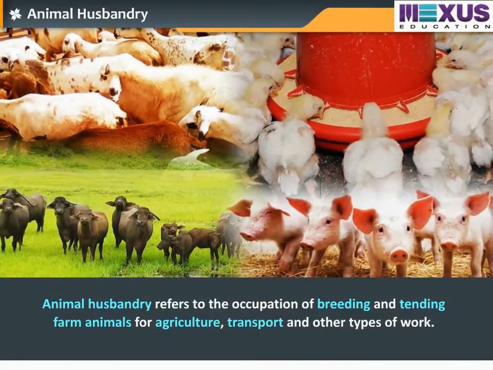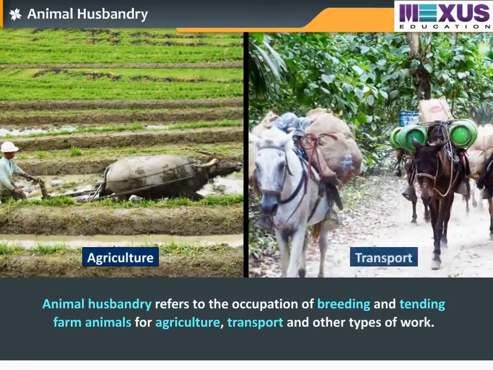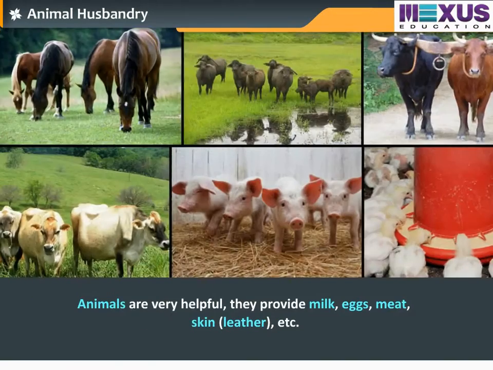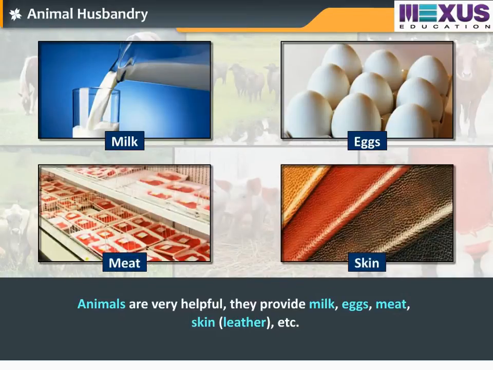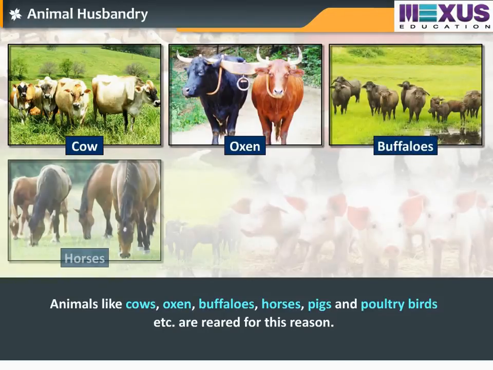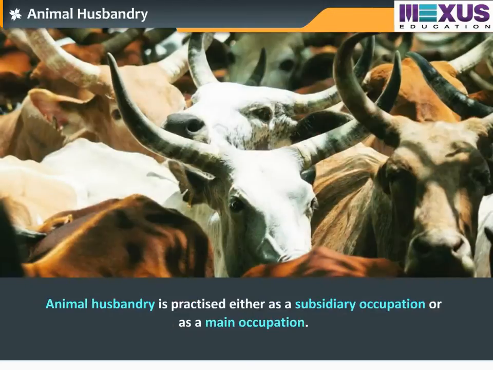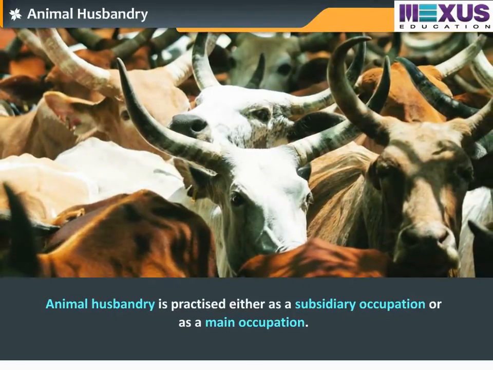Animal husbandry refers to the occupation of breeding and tending farm animals for agriculture, transport, and other types of work. Animals are very helpful. They provide milk, eggs, meat, skin that is leather, etc. Animals like cow, oxen, buffaloes, horses, pigs and poultry birds, etc., are reared for this reason. Animal husbandry is practiced either as a subsidiary occupation or as a main occupation. Let us study them in detail.